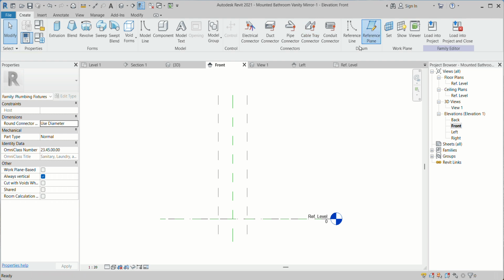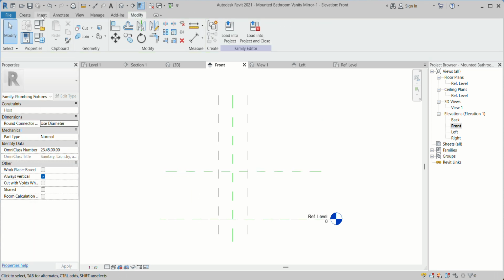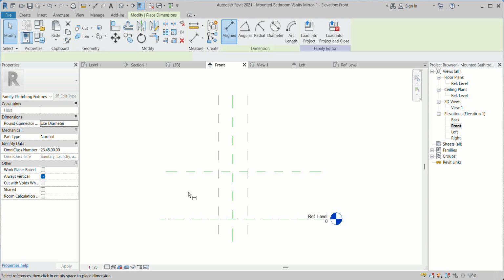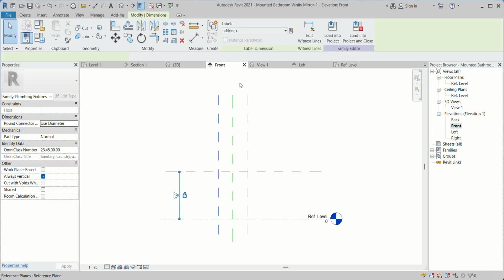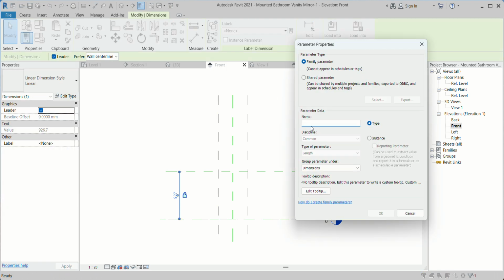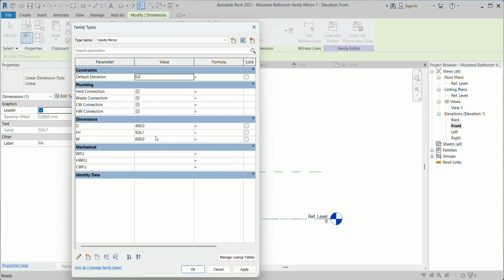So I can create the floor to the sink. I can make the height around 900. So I can create the floor height, around 900.